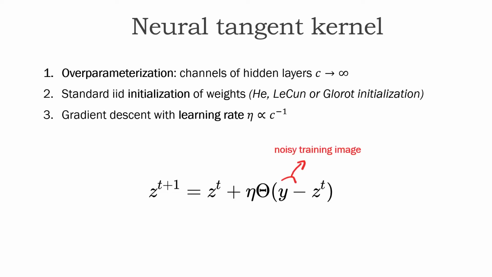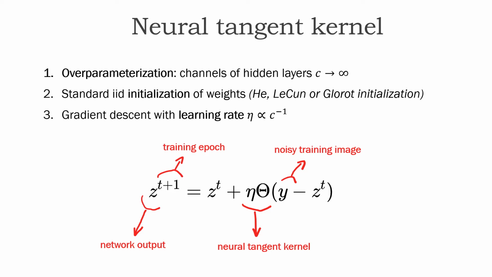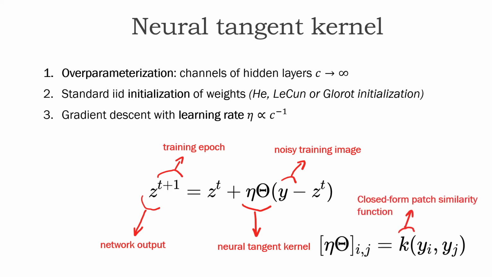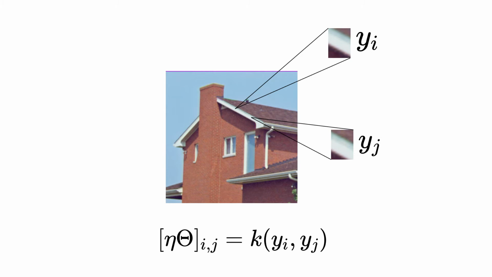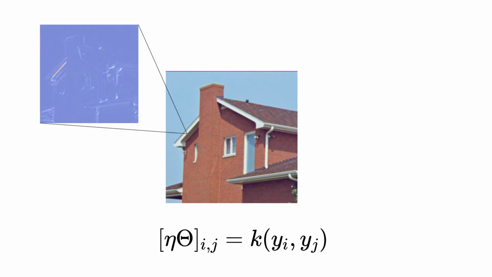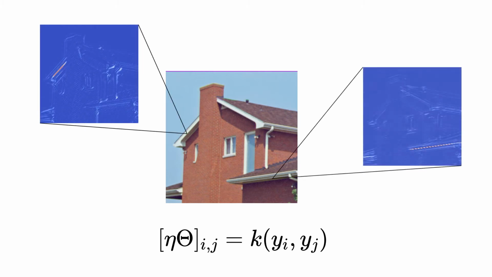Here, Y is the noisy image, Z is the network's output, T is the training epoch, and theta is the neural tangent kernel, whose entries are given by a patch similarity function which only depends on the architecture. Similarly to patch-based methods, the neural tangent kernel is a filter whose weights depend on the non-local similarity between noisy image patches. For a given pixel, the associated weights are higher in regions with similar patches.